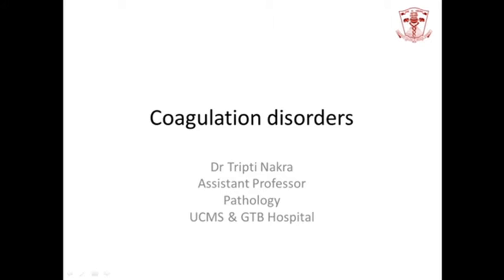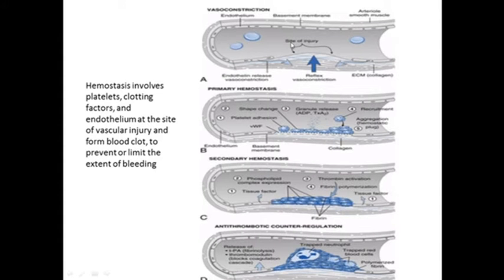Okay, let's start. So I think you are Bhavya. Yes, ma'am. Okay, Bhavya, I've told the basics of hemostasis and coagulation, so I'll just quickly cover these. As she rightly said, hemostasis involves all the factors: platelets, clotting factors, endothelium. With the help of all these factors, any vascular injury will lead to formation of a blood clot to limit the bleeding.